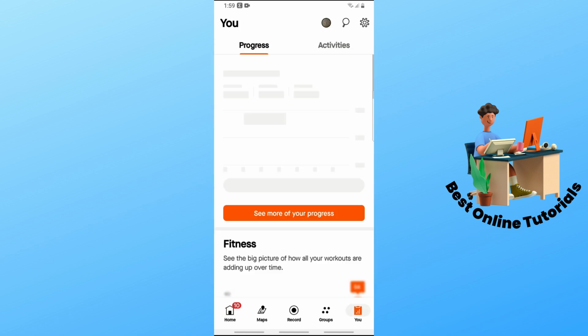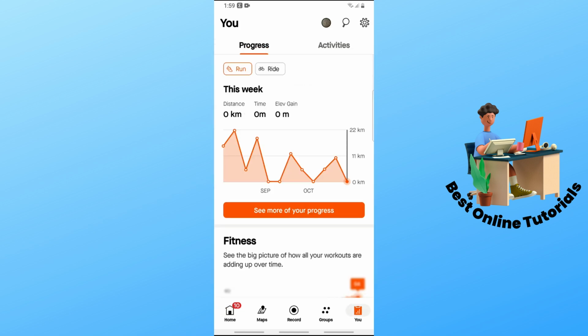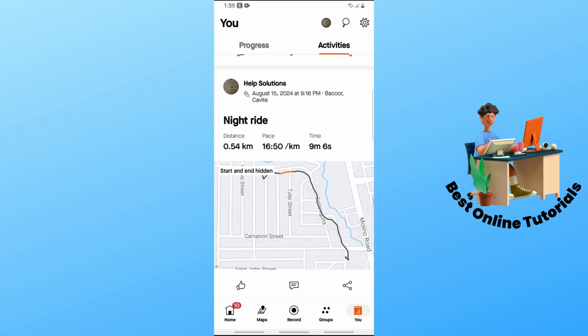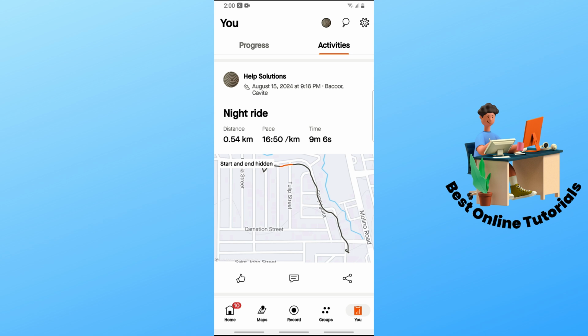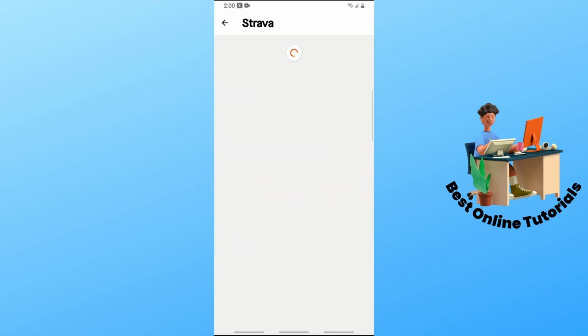So tap on the You, and from here just simply go to the activities at the top over here. So make sure you are on the activities tab, and you should be able to see here all of your activities. And now from here, guys, just simply go ahead and tap on your activity that you want to crop.